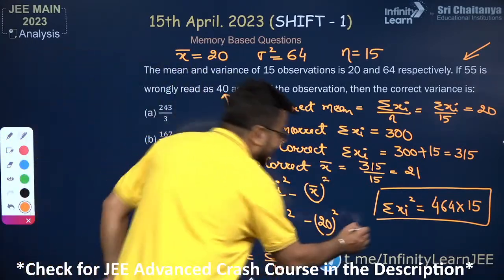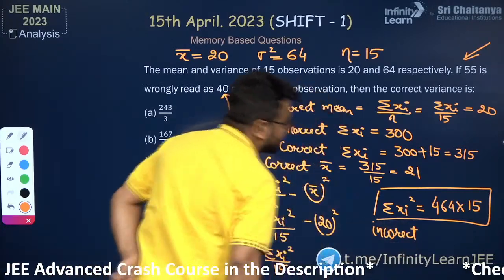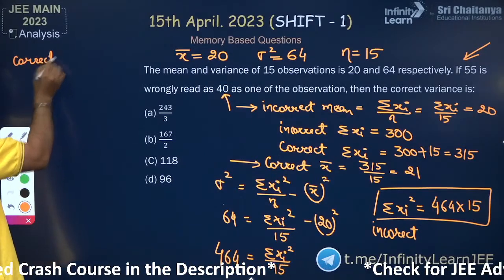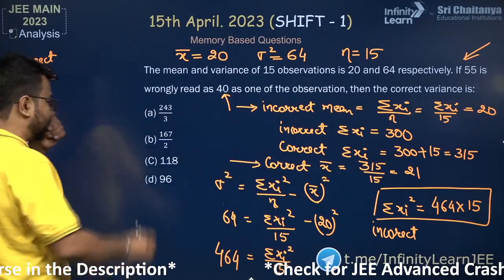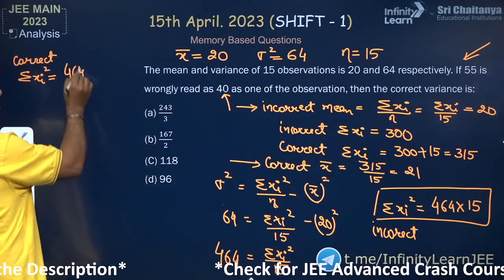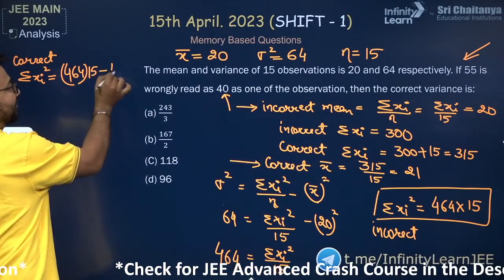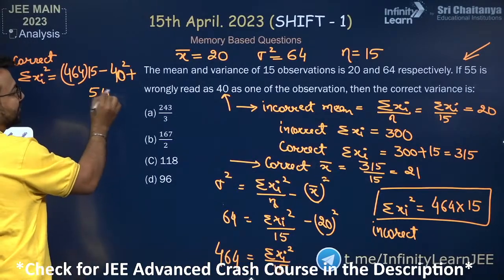upon this, the incorrect data of sigma xi square. Now we want the correct data of sigma xi square. So if I want to write the value of the correct sigma xi square, in that case what I will do, this is 464 into 15, the incorrect data. In this incorrect data I will subtract 40 square because this is a wrong term, and instead of 40 square I'll add 55 square.